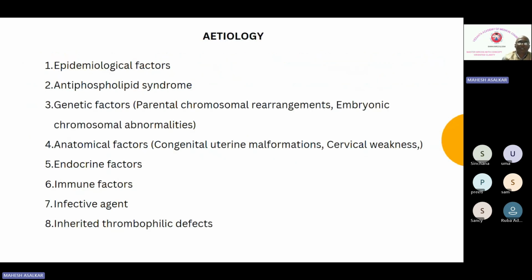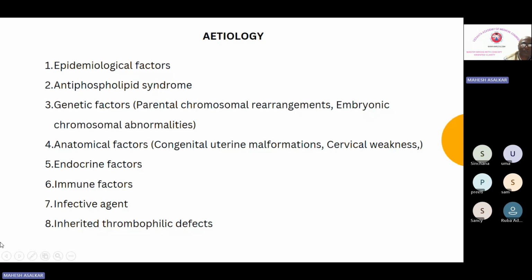Now, for etiology, they have divided it into 8 factors. We will see what those factors are, what investigations are required for each factor, and what the treatment is if that factor is positive. Otherwise, this guideline is complicated, 60-70 pages long, and if you divide it this way and listen carefully, you will understand it better. After that, read the guideline after my lecture.